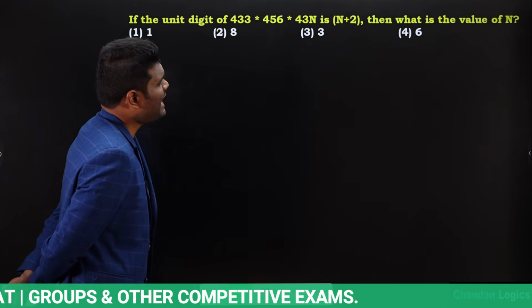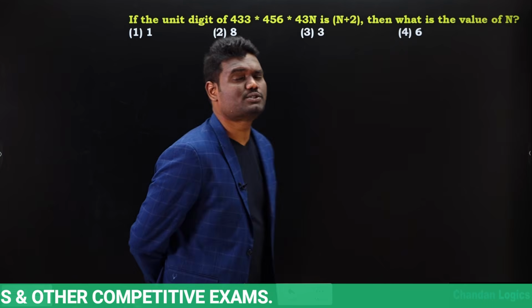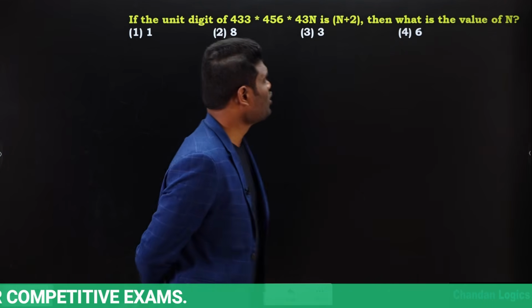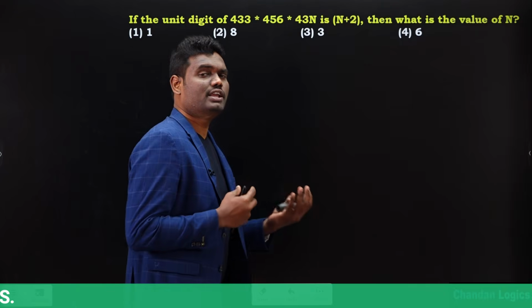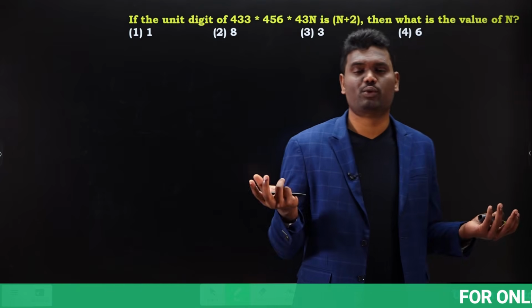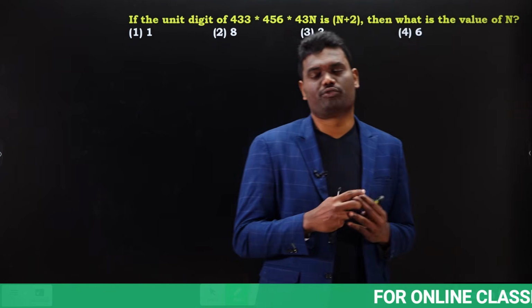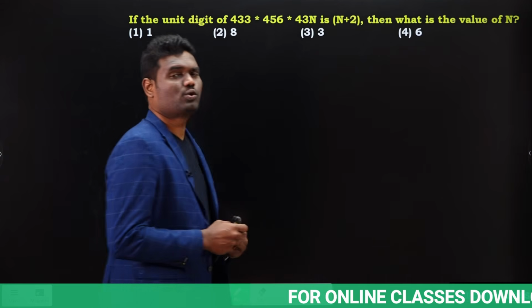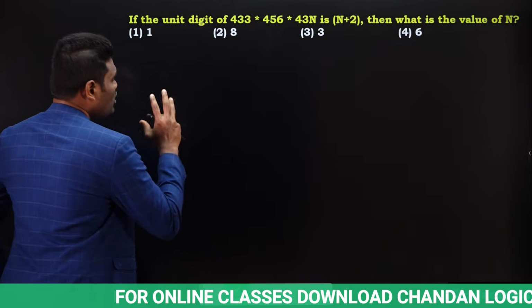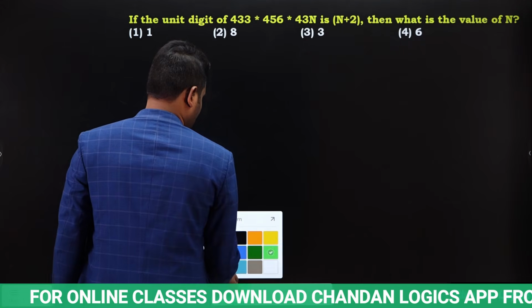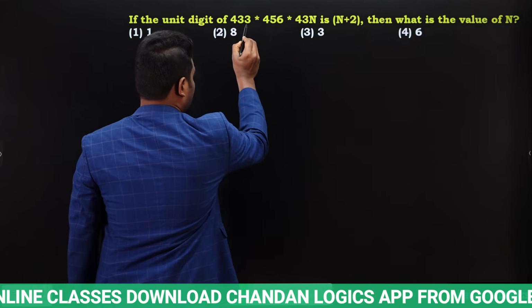Actually, the value that should be in the units place is missing. This is 430n. Whether n is 2, 3, 4, 1, 5, 6, 7, 9, we don't know anything. We need to find it, and this exact question came in the SSC CGL examination. Look here, our concentration is only on the last digit.